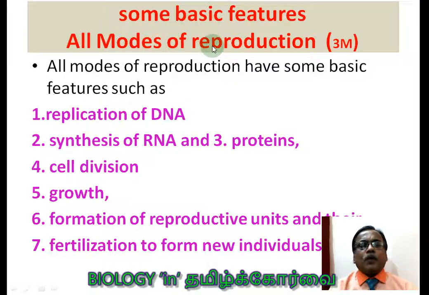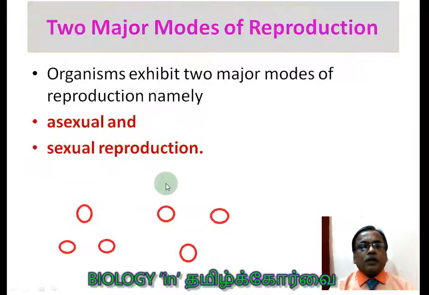Some basic features of all modes of reproduction. This can be asked in 3 marks. Here you can see there are 7 events mentioned. Starting with replication of DNA, followed by synthesis of RNA, and third, synthesis of protein. All these 3 events are molecular events. Then it is followed by cell division, growth, formation of reproductive units, and fertilization to form new individuals. So these are the events or basic features of all modes of reproduction.